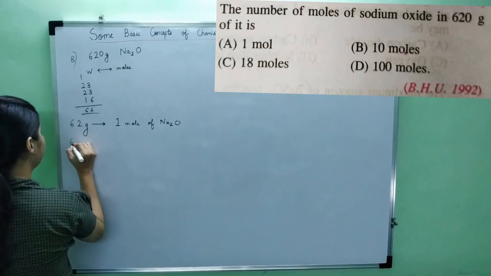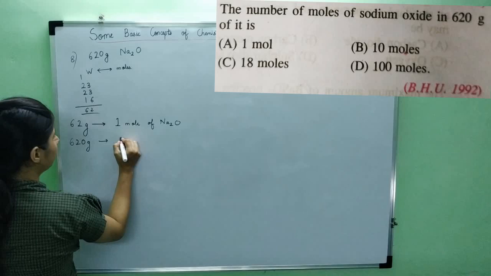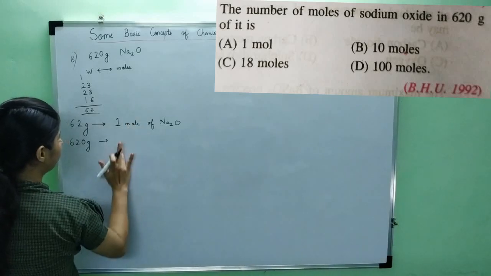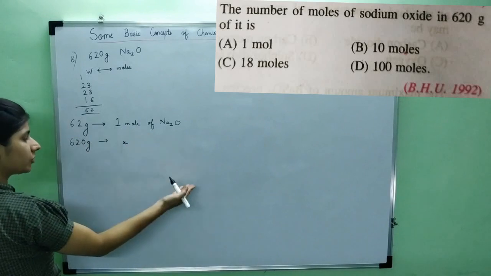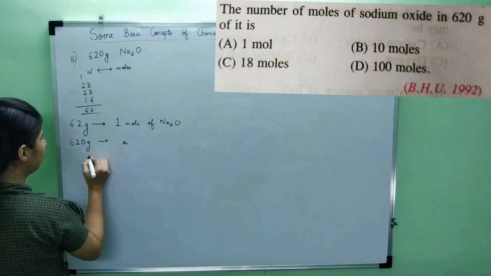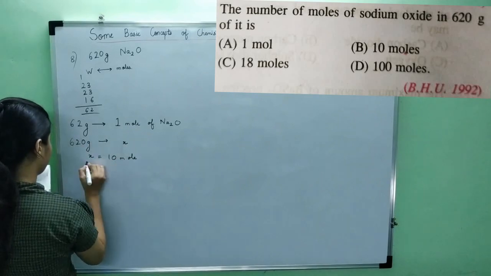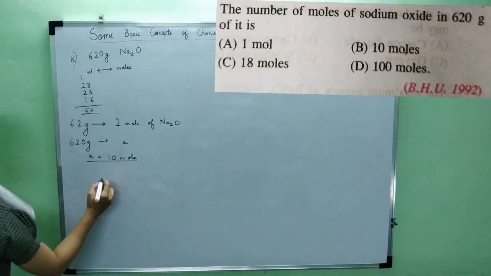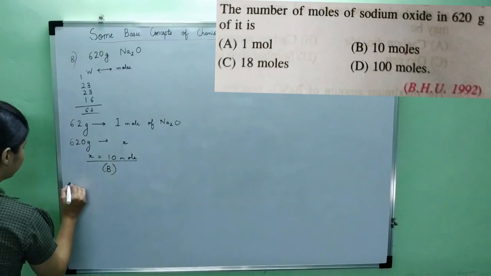So 620 grams. Now you see that it is only multiplied by 10. So how many? This will contain how many? Right? So if this is multiplied by 10, the answer will also be multiplied by 10. So this comes out to be 10 moles. So X comes out 10 moles. Okay? So the correct answer or the correct option is option D. Okay? Let's solve the next question.